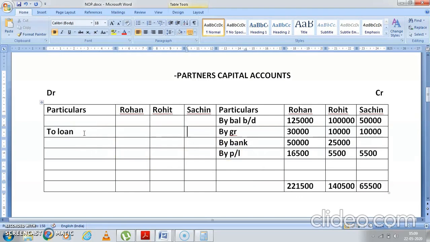How much is Sachin's loan account? 65,500. And all others will be transferred to the balance sheet, so to balance carried down. So Rohan and Rohit will go in the balance sheet in capital account. Okay, students, 4,50,000.